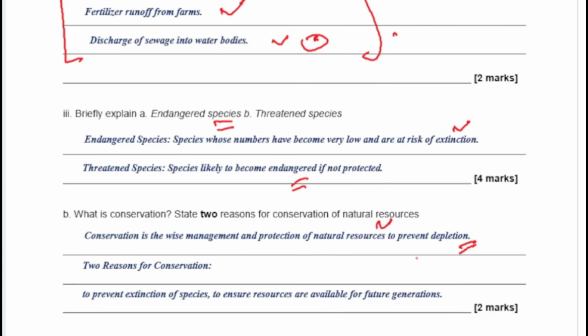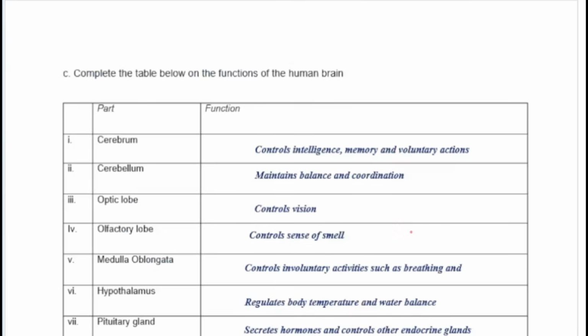So what is conservation? Conservation is a wise management and protection of natural resources to prevent depletion. So two reasons for conservation: you have to prevent extinction of species and to ensure that resources are available for future generations. These are the two basic reasons for what? For conservation. So moving on to the other parts now.